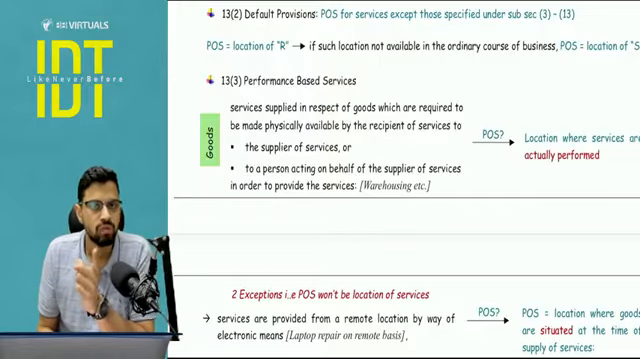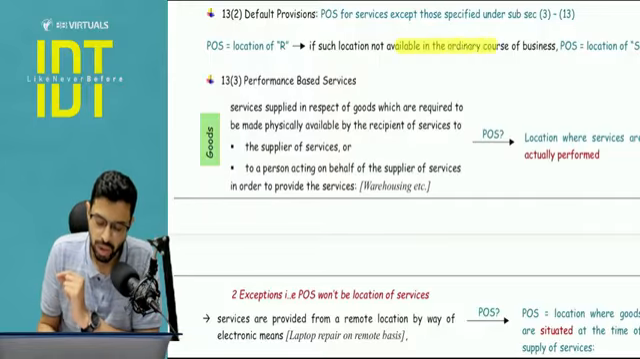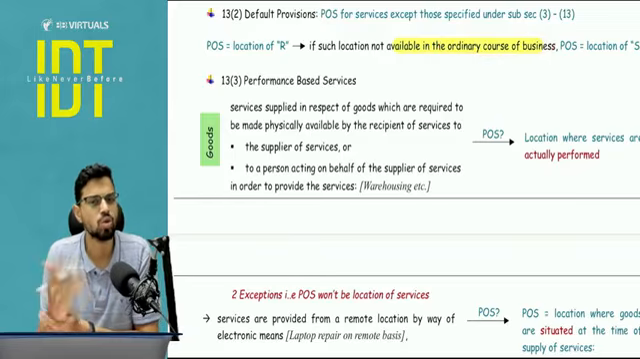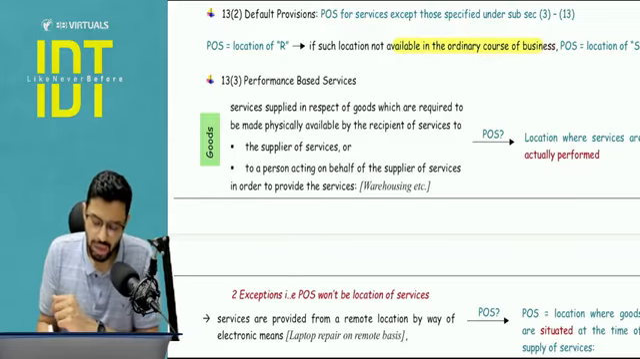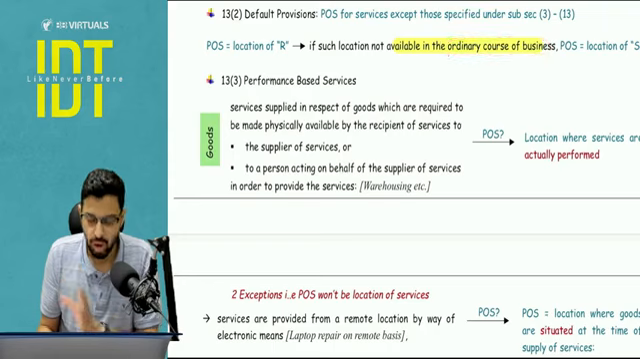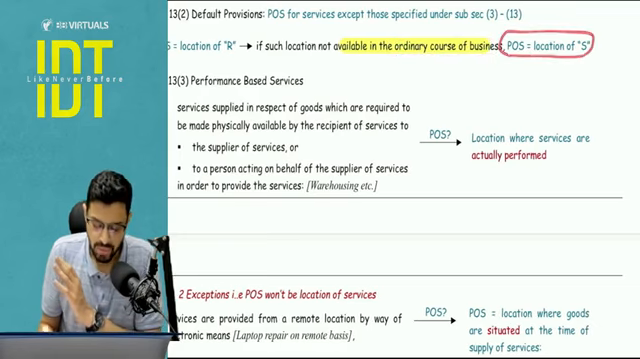In 12.2 we use the word records. Here the words we are using are ordinary course of business. This is, I would say, a more relaxed provision because one of them is outside India. So it's okay if you do not have the data on record. But yes, in the ordinary course of business, if it is not available, then it goes back to the location of supplier.